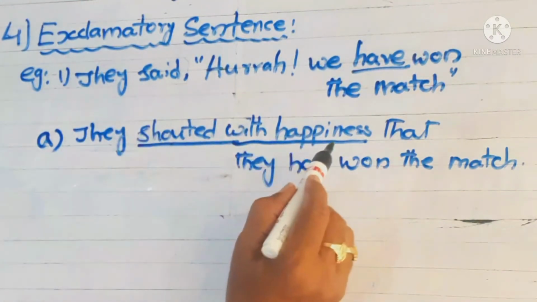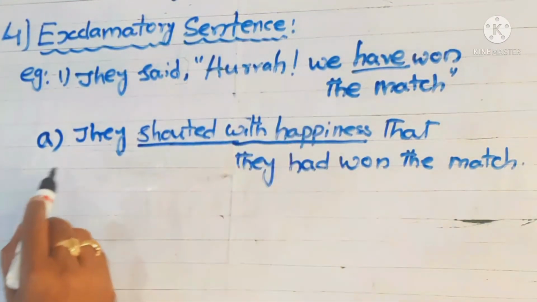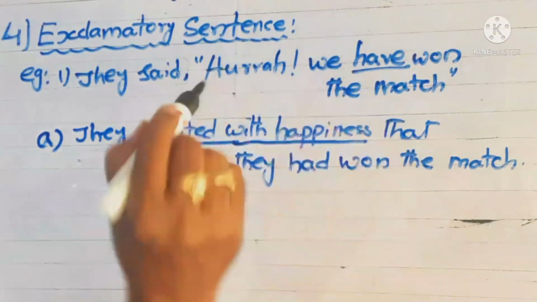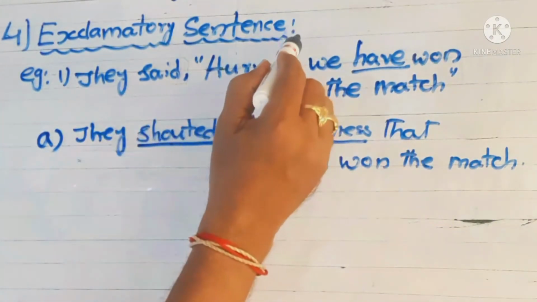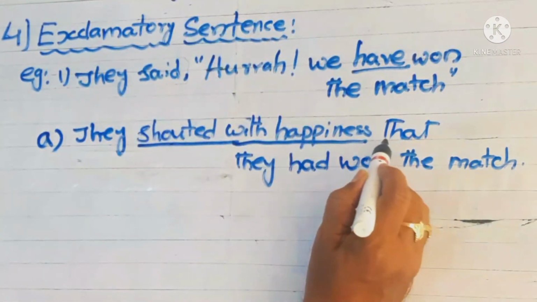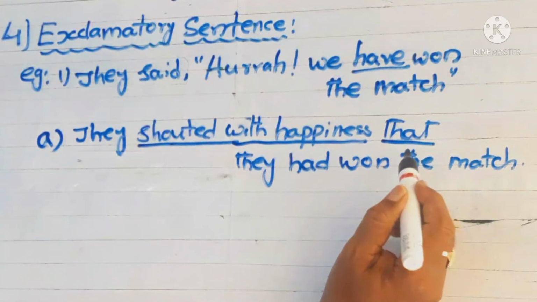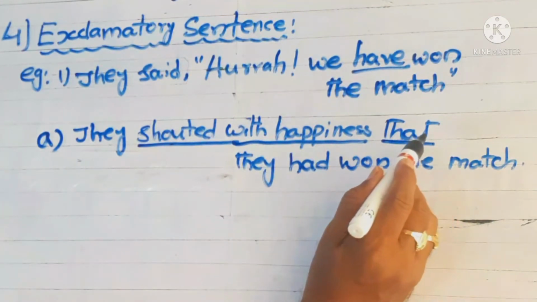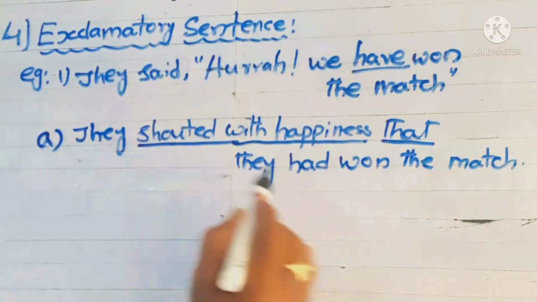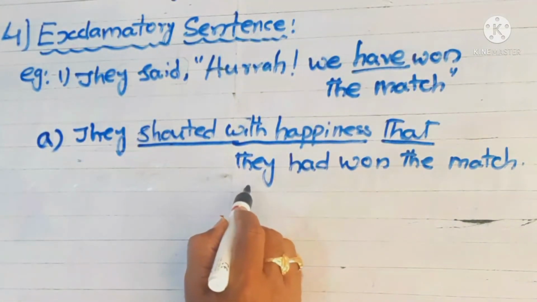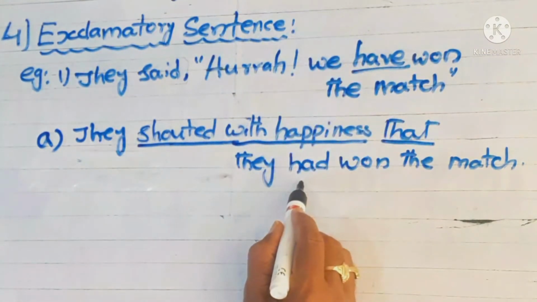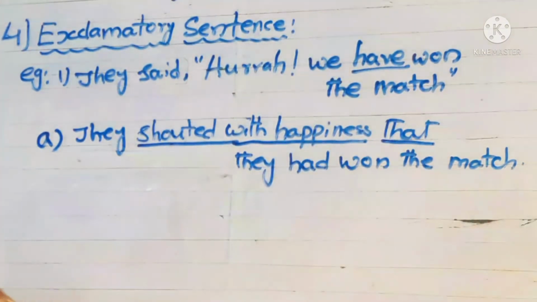As we have already discussed, when the sentence is declarative or exclamatory, we can use that as a conjunction. Here we refers to they, so you can write they here. On the past form of have, here had won the match.